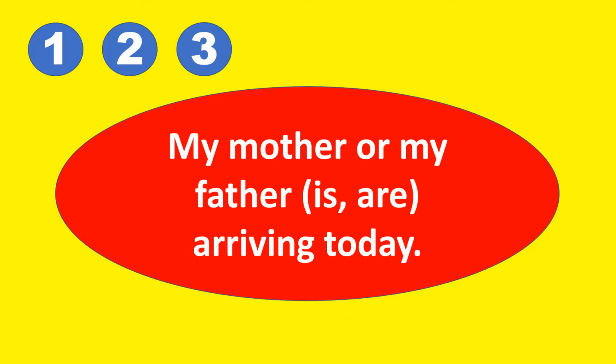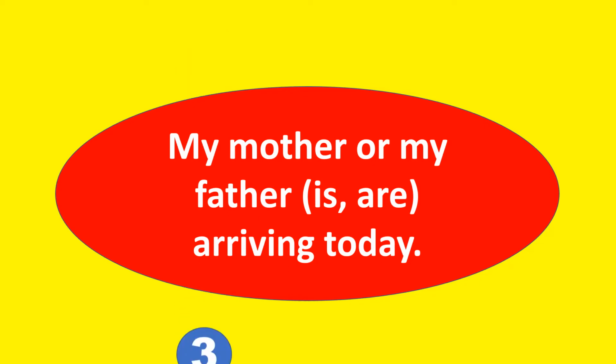Now let's try another one. My mother or my father is or are arriving today. I'd like you to take a look at the subject, which is mother combined with father with the conjunction of or. What should be the verb that you should use? Is or are. 1, 2, and 3.